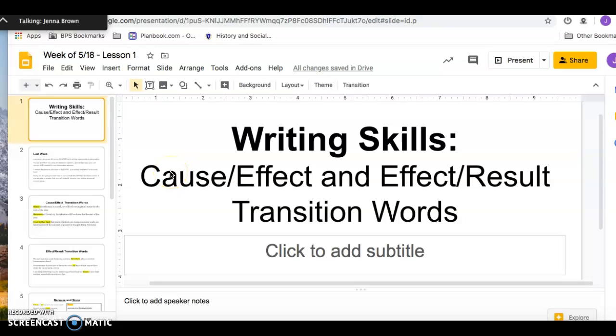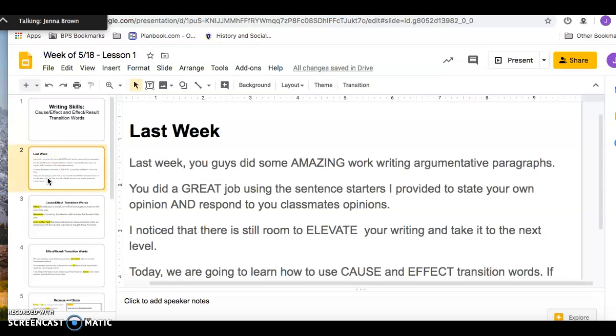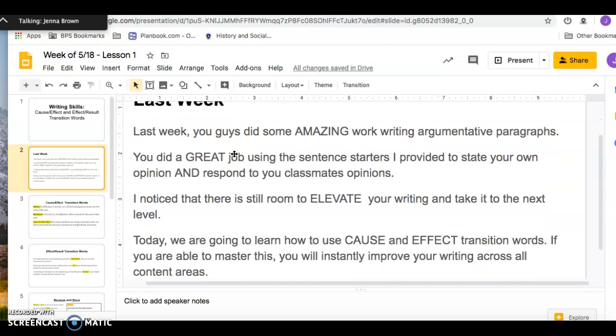Hi guys. So this week we're gonna focus on some specific writing skills, specifically cause and effect result transition words to elevate your writing. So last week you guys did some amazing work writing argumentative paragraphs where you took a position on whether or not convicted felons should have the right to vote or not.